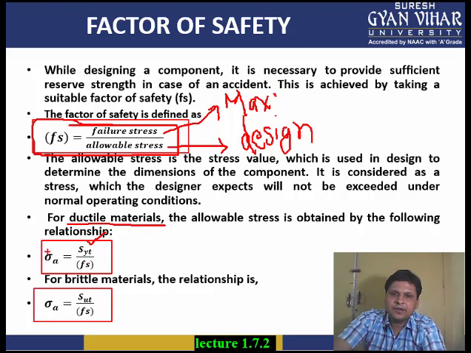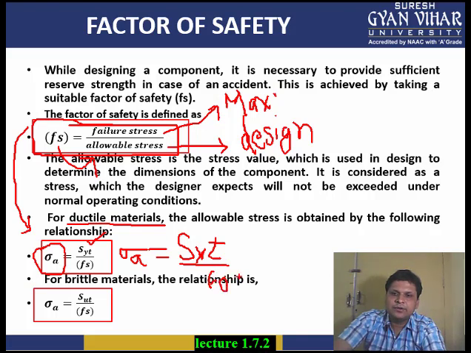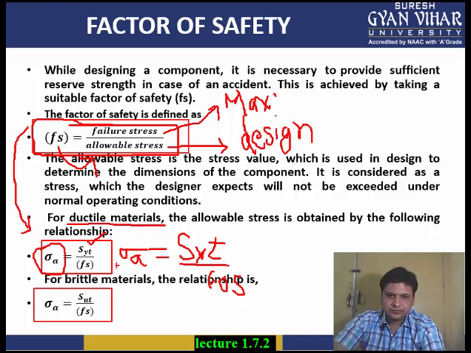So if someone asks you what is the design value of the stress, you will use this formula, and if you move the factor of safety to the right-hand side, in the denominator, you will get the allowable stress equal to the yield stress, S_yt, upon factor of safety. This will provide you the value of allowable stress. Now for the case of brittle materials, what will you take?